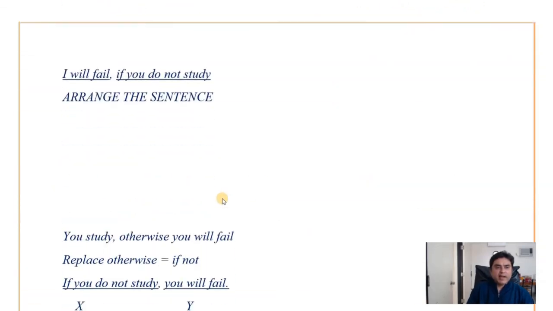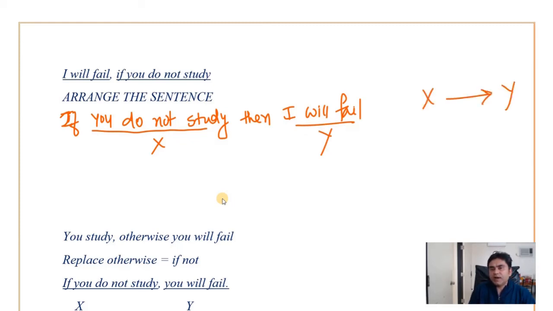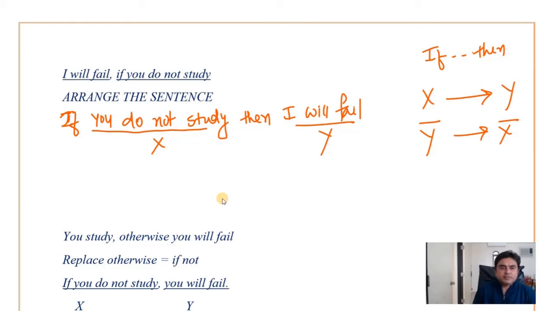I will fail if you do not study. Now you see the if part is written over here, so you have to arrange the sentence. If you do not study, then I will fail. So if you do not study is X and I will fail is Y. The flow of logic is going from X to Y in an if and then type of question, or Y bar to X bar. Now if you do not study is X, then what is X bar?